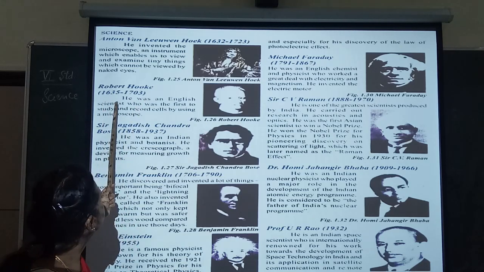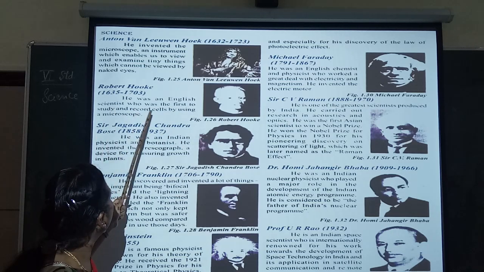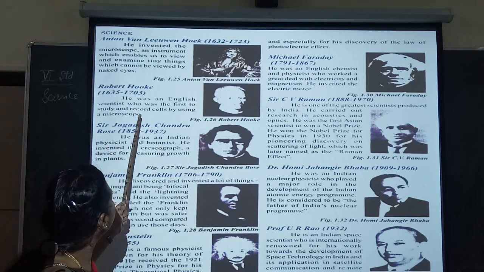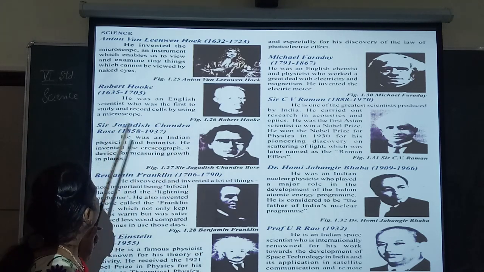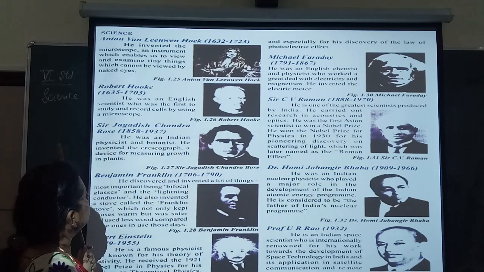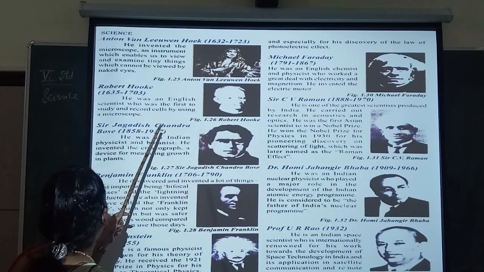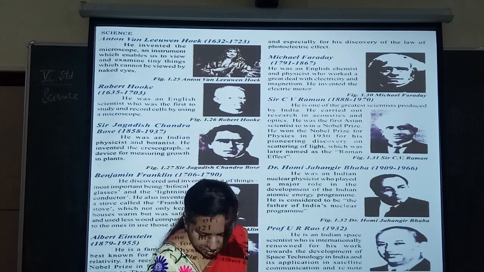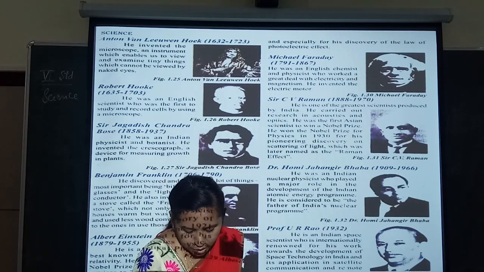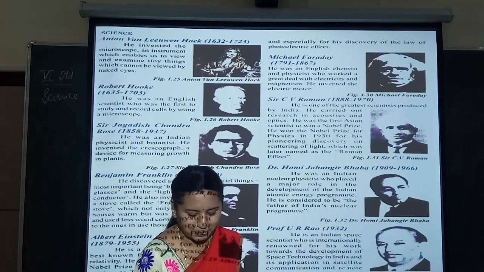Robert Hooke, 1635 to 1703. He was an English scientist who was the first to study and record cells by using a microscope. So who is the first to study and record cells by using a microscope? Anton van Leeuwenhoek invented the microscope.